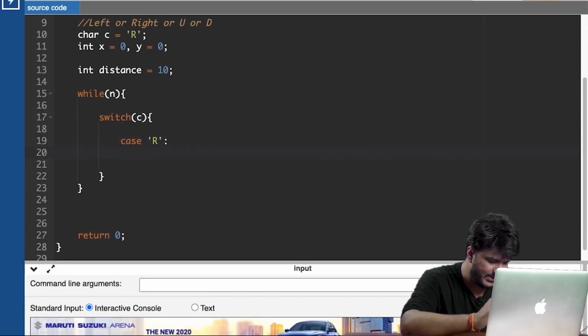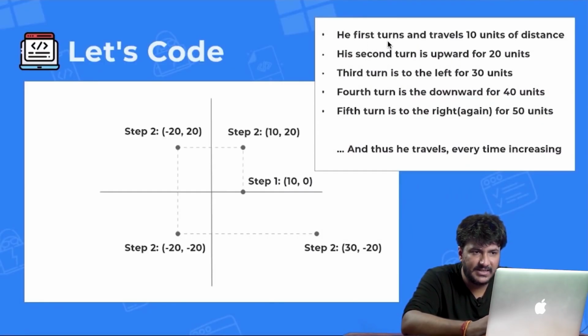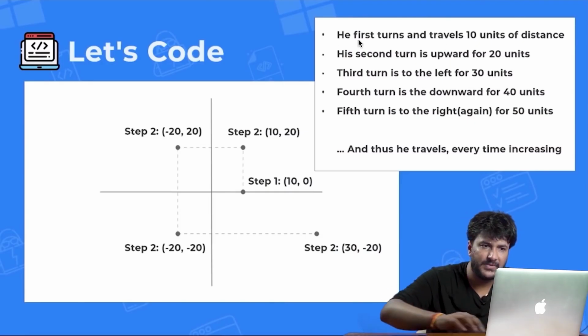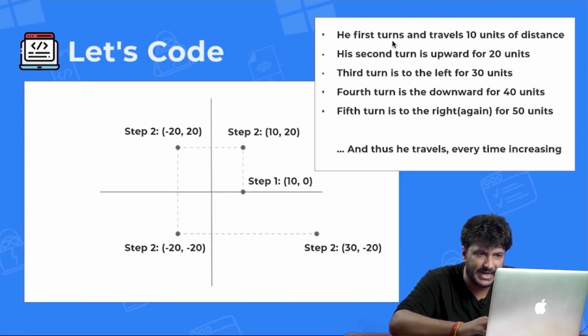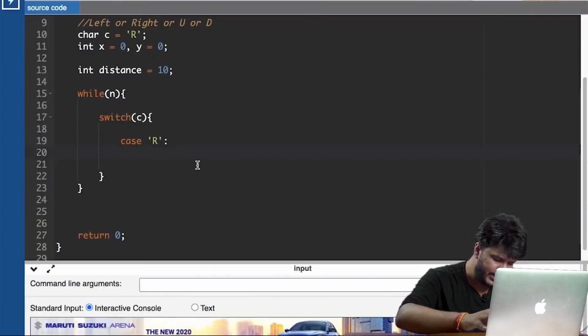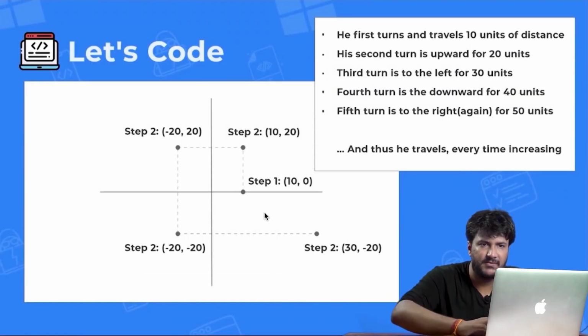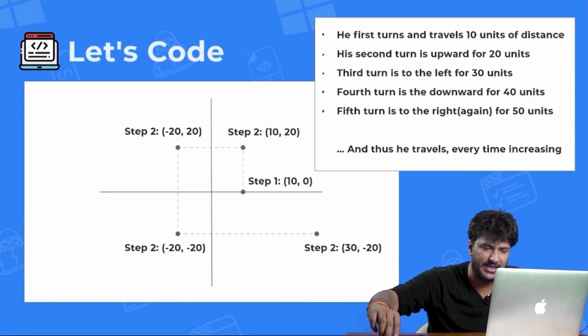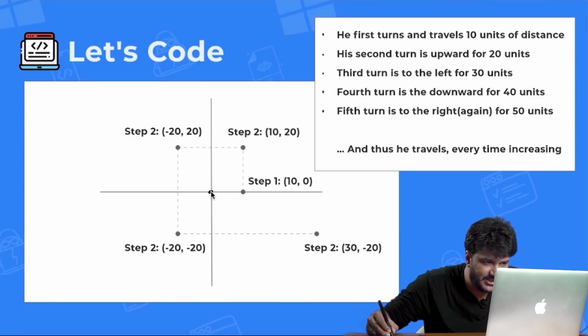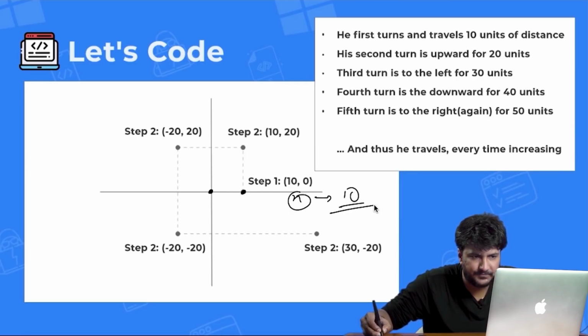In this case, if the case value is r, so let me just check. If r is the case value for step number 1, what happens here? He first turns right, and travels 10 units of distance. So what I'll be doing here is, moving right means, let me just demonstrate this to you as well. He started at the 0, 0 position. So moving right 10 positions, basically only my x value is getting incremented by 10.